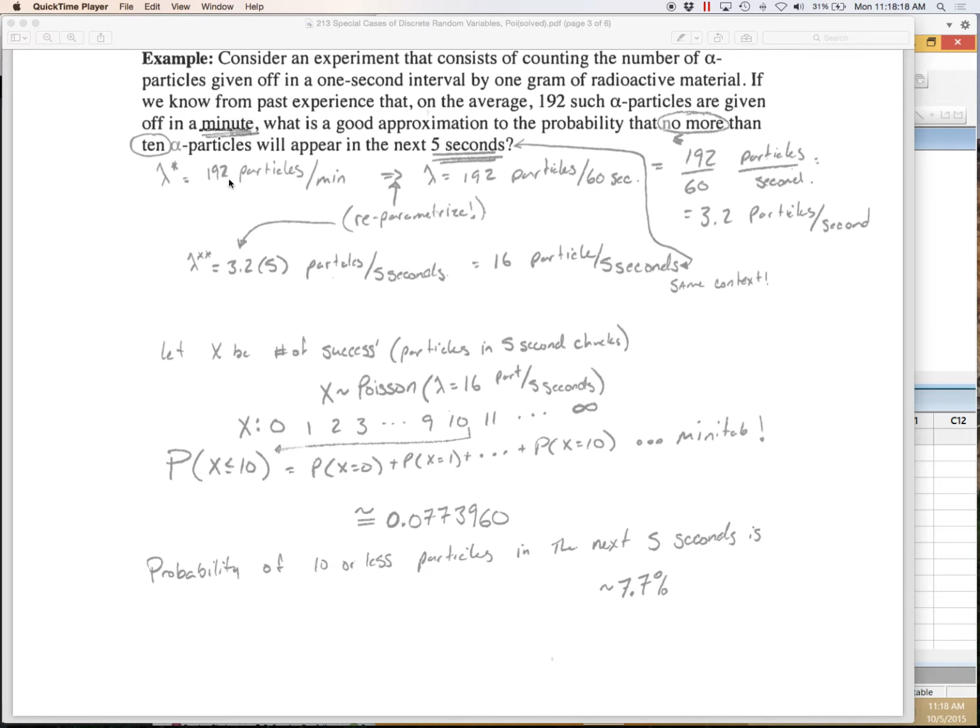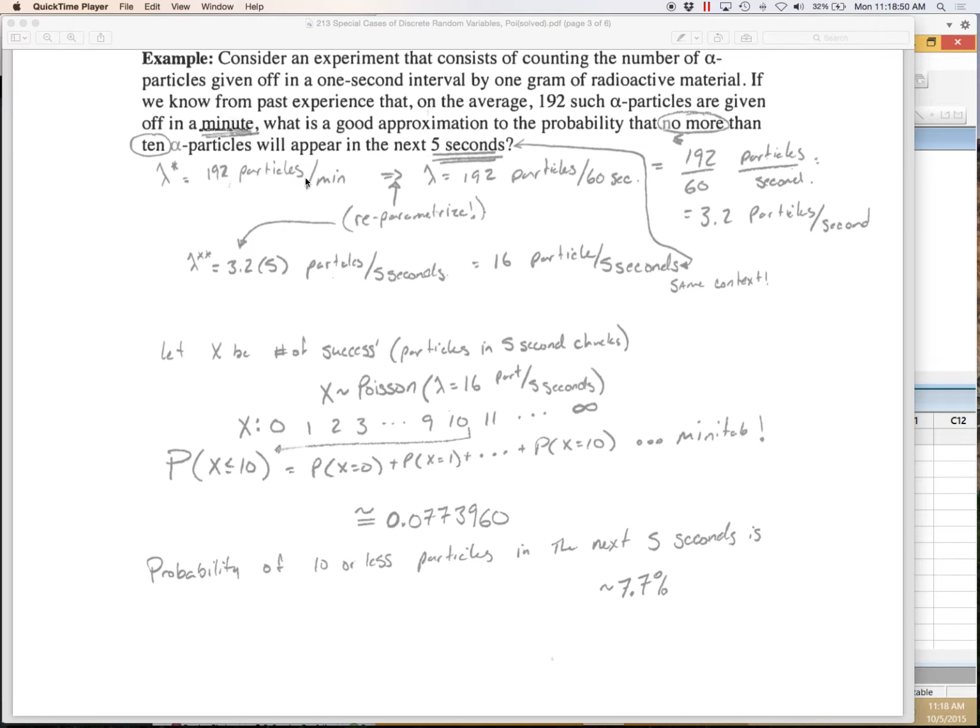Here I'm going to do something called reparameterizing this distribution. Originally I've got this rate, 192 particles per minute, but as you read the question, what's the probability that no more, so less than or equal to 10 particles, appear in the next 5 seconds? The issue is that this question is asking about a time period of 5 seconds, and the rate we've been given is in terms of a minute. So we need to change these so that they're in the same context.